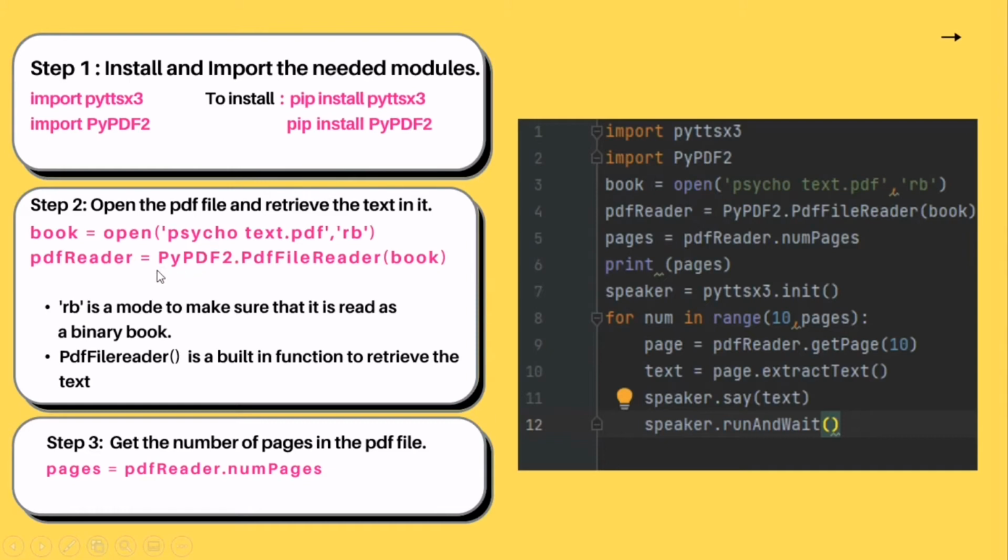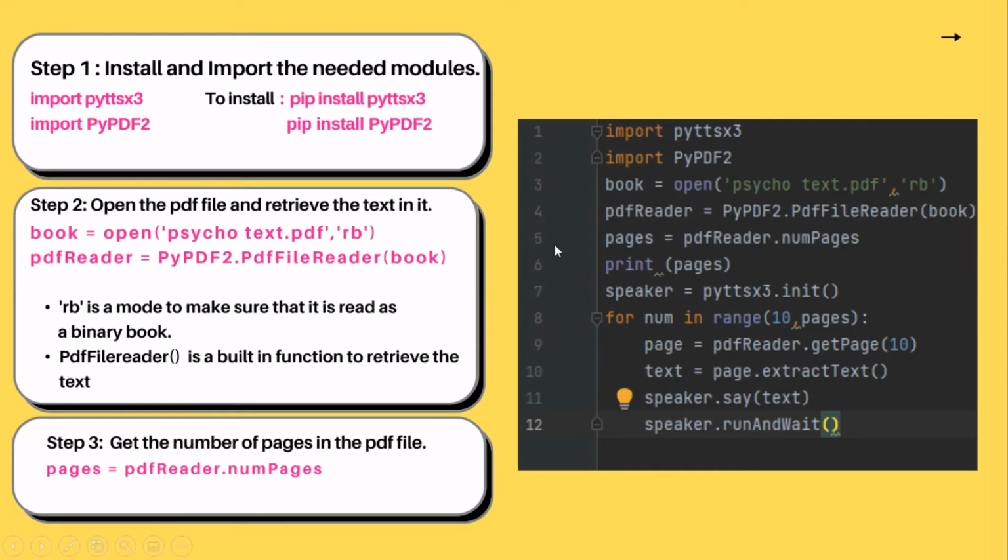The second step is to open the PDF file and retrieve the text in it, which is done in lines 3 and 4. You can see that here I opened the PDF file for psychotext. This is the file name and this is the mode. RB is a mode that makes sure that the file is read in binary form. For example, like we use R and W mode while opening files in Python, right? Just like that, we use RB mode here to open the file in binary mode, right?